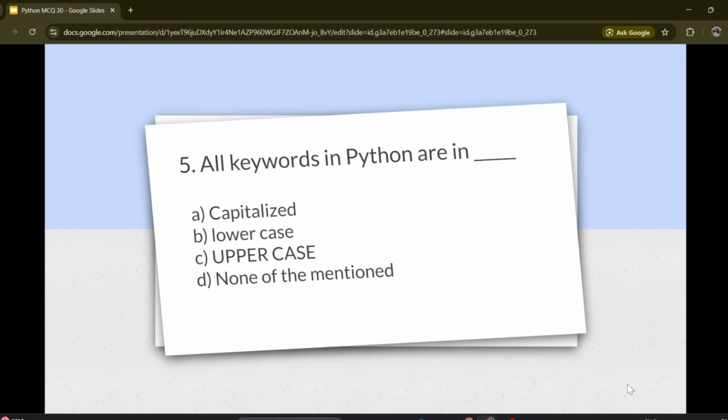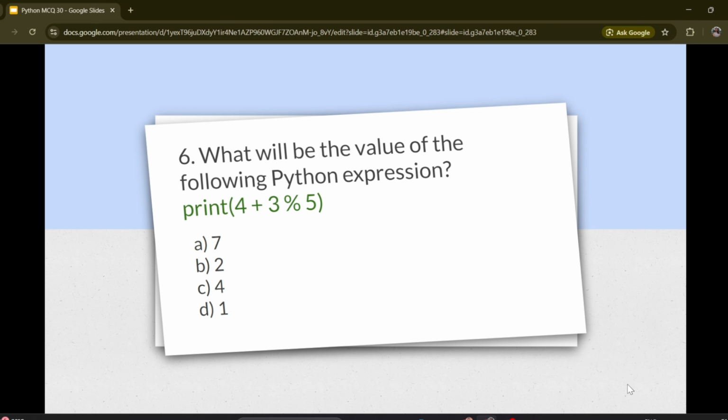Options are A. Capitalized, B. Lowercase, C. Uppercase, D. None of the mentioned. Correct answer is D. None of the mentioned. Question number 6. What will be the value of the following Python expression? Print 4 plus 3 percentage 5.